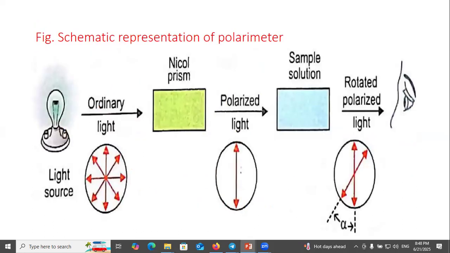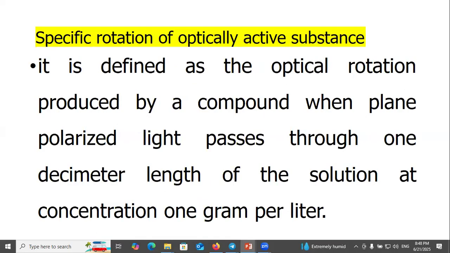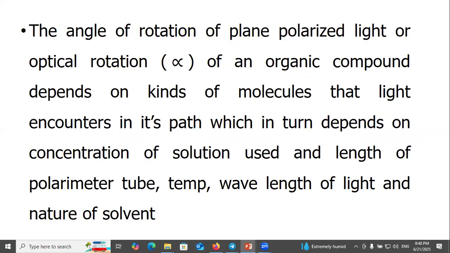Figure: a schematic representation of a polarimeter. Light source, ordinary light, nicol prism, polarized light, sample solution, rotated polarized light. Specific rotation of an optically active substance is defined as the optical rotation produced by a compound when plane polarized light passes through 1 decimeter length of the solution at a concentration of 1 gram per milliliter.